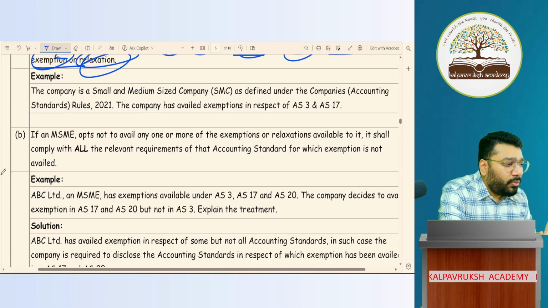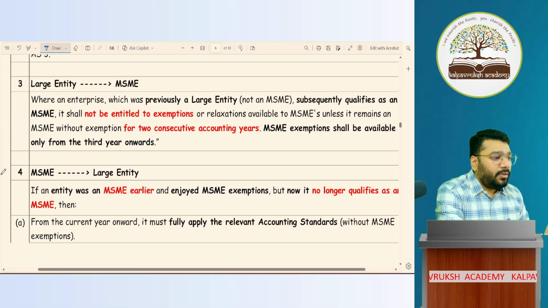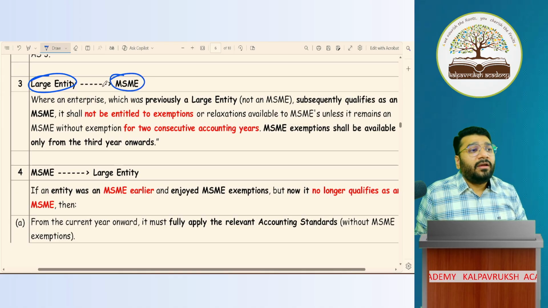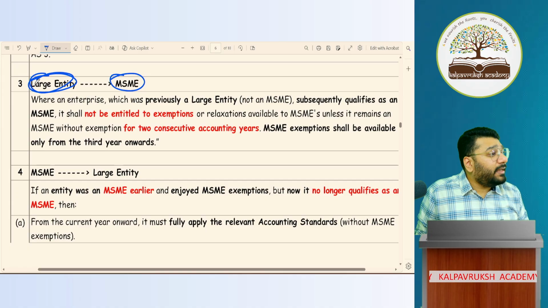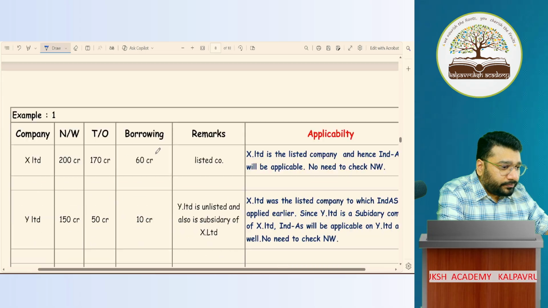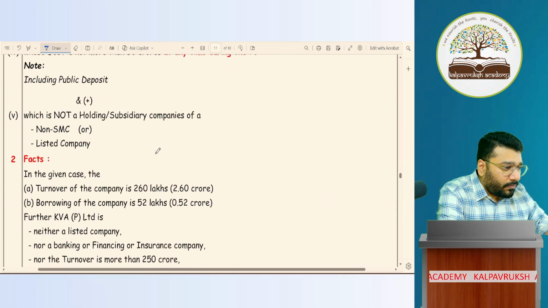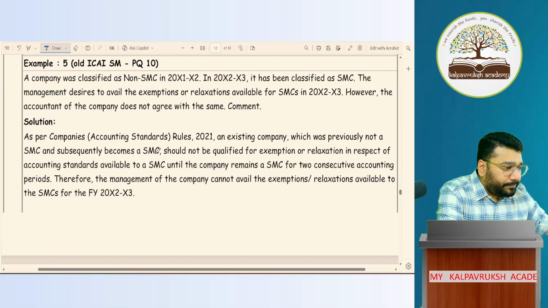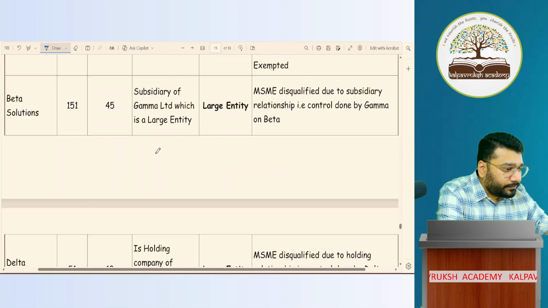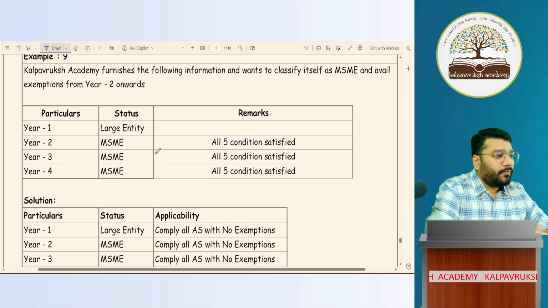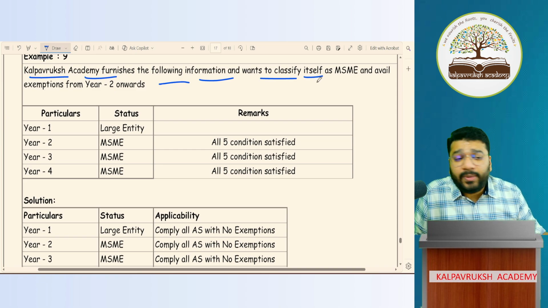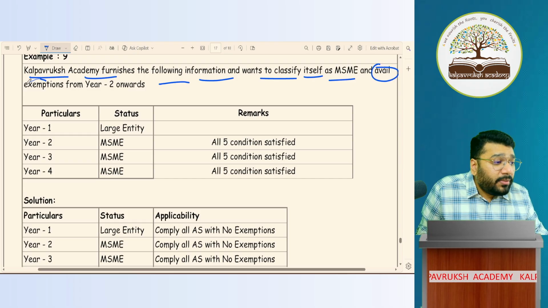Okay. Now, if any entity was a large entity earlier, now it became MSME. Sometime the entity was a large entity earlier, now it became MSME. I'll take an example itself and show it to you. CA.Prathik Academy furnishes the following information and wants you to classify itself as MSME. It wants itself to be classified as MSME and avail exemption from year 2 onwards.